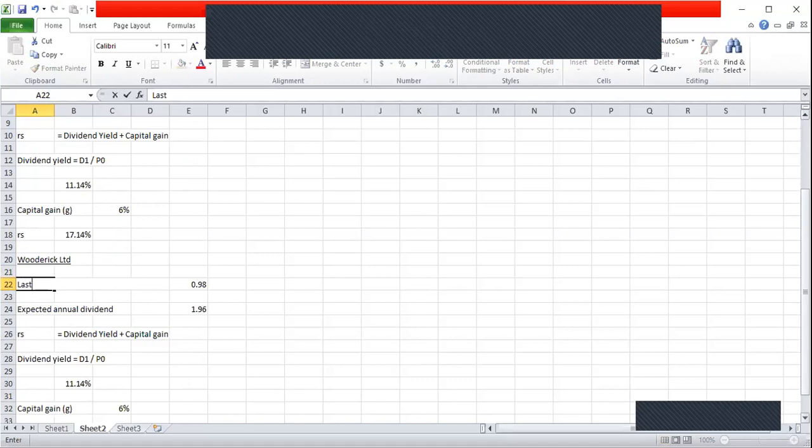Last dividend is 0.43, and dividend growth rate is 5.5%.